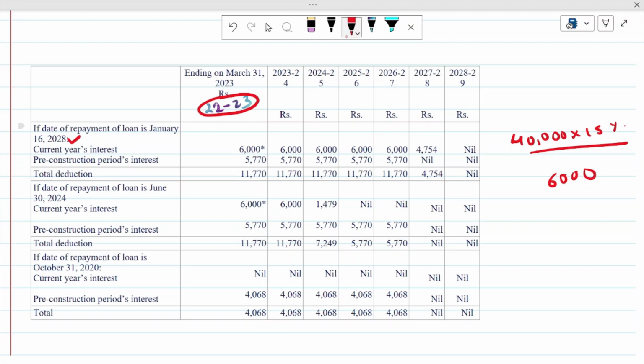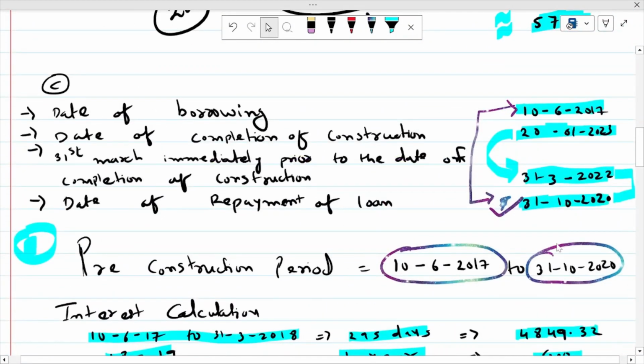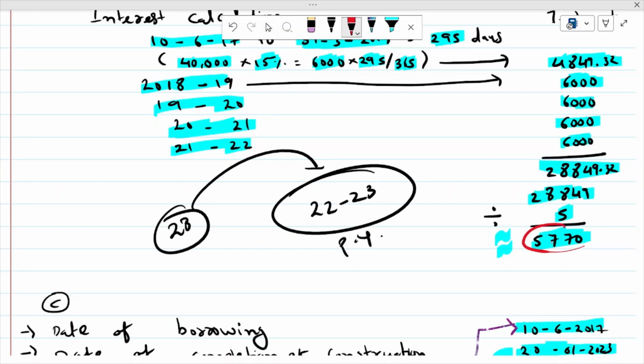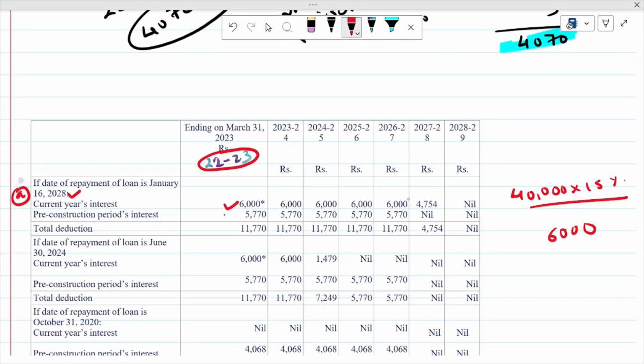And pre-construction period interest in situation A, this is situation A, we had already calculated as 5770 in situation A, that is here. You can find it out here. So 5770. So total two types of interest are available as a deduction in 22-23, that is 6000 and 5770. So total deduction for the previous year 2022-23 is 11,770. Now in the same way 23-24 same deduction, 24-25 same deduction, 25-26 and 26-27.